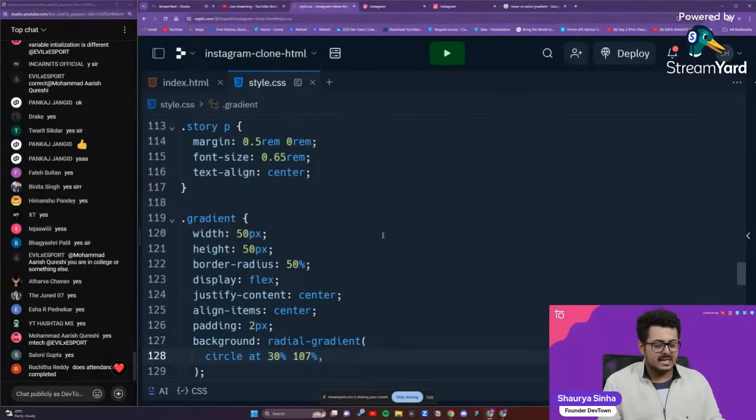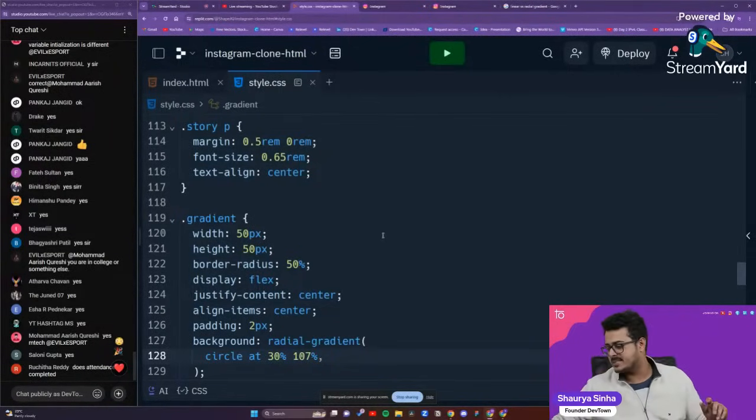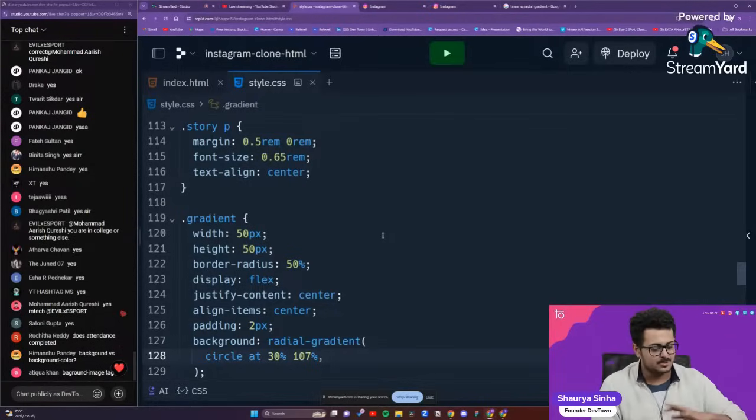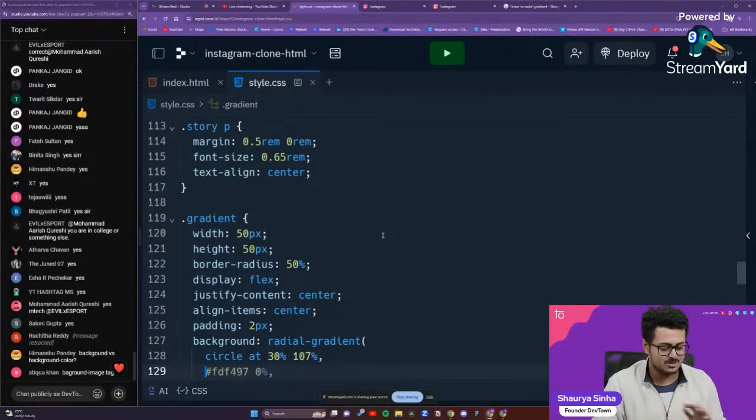Okay, these are the numbers that I just directly got off from Instagram itself, guys. I have not researched this. I have not done anything about it. I just went to Instagram, I went to the inspect option, and I found the numbers that they are using. I'm using the exact same numbers. I'm not changing anything out of it. So this is the same numbers Instagram is using. Then the colors right over there, guys.